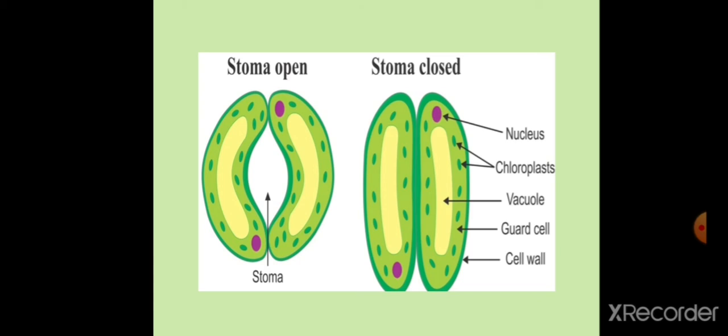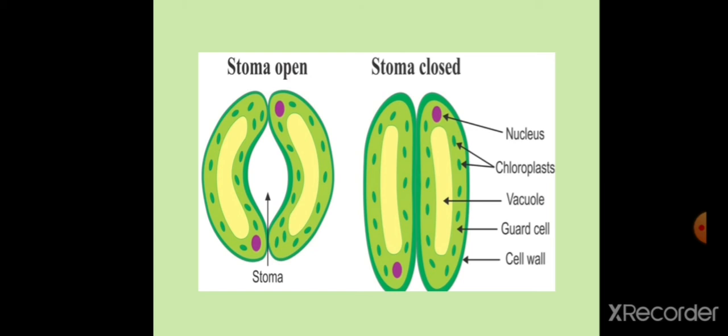Now, this is again a picture of a stomata. This stomata, as we all know, can be opened and closed, and each stoma is surrounded by two specialized cells which are called the guard cells. So as I told you, at night these leaves don't need to take carbon dioxide in for photosynthesis, right? So the stomata is closed.